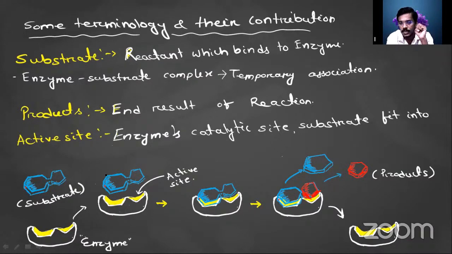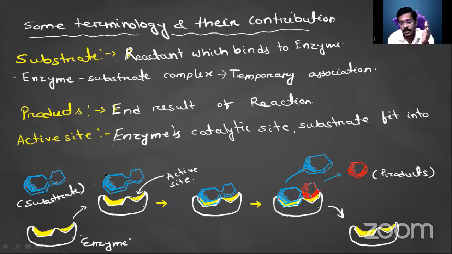First of all, we have to know the enzyme. There are 2 kinds of enzyme. One is your simple enzyme, another is your conjugated enzyme. In the simple enzyme, there will be only presence of your protein part. But in case of your complex enzyme or conjugated enzyme, there will be presence of one protein part and another non-protein part. The protein part is called your apoenzyme, and the non-protein part is called what? The non-protein part is our